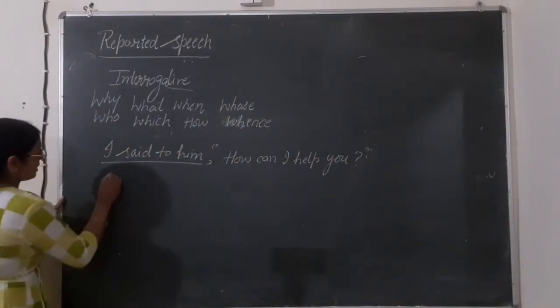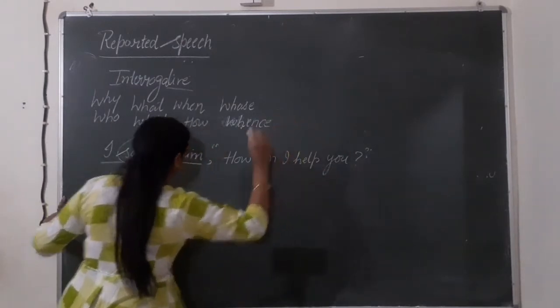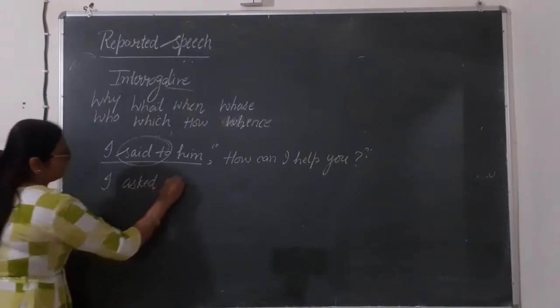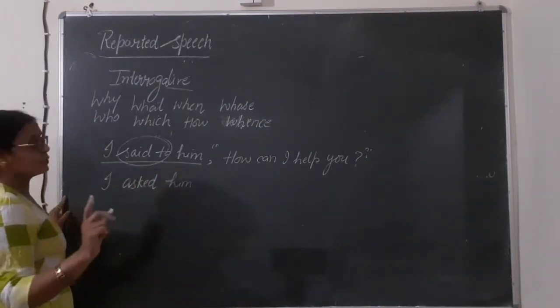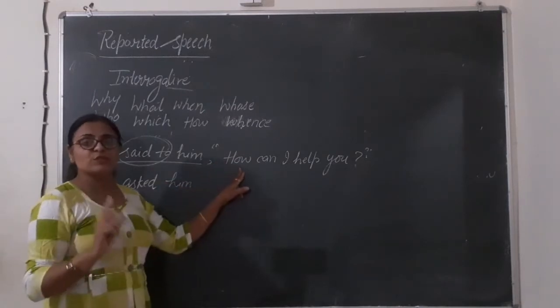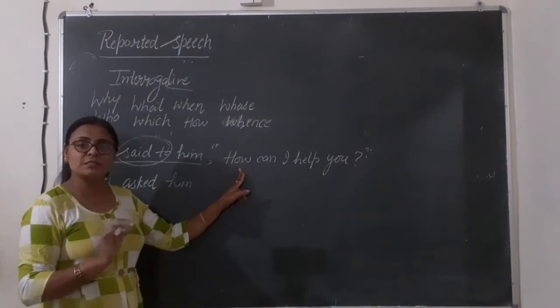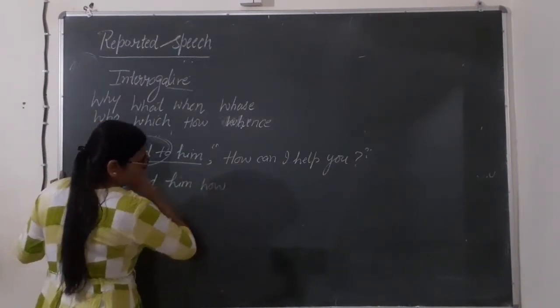First we will change this. I said to will be changed according to our interrogatives into asked. I asked him. That we are not going to use it. Whatever the WH word will be given in the reported speech, that will remain same. How is given here? So here we will write here how.